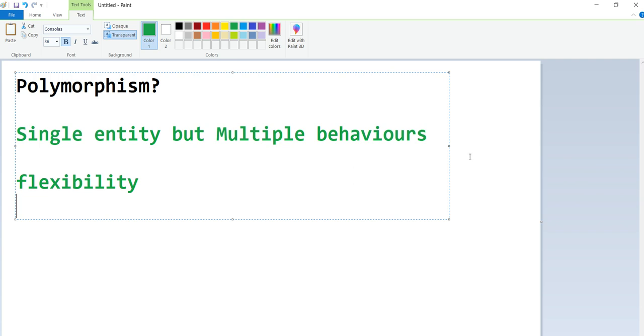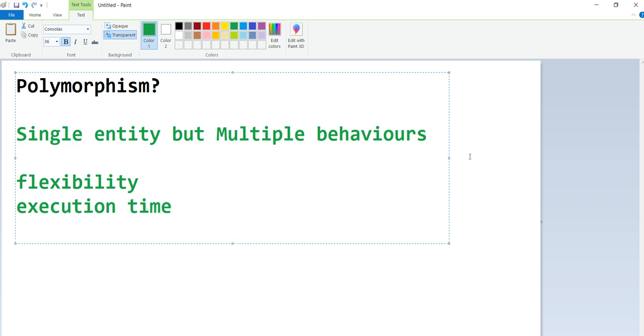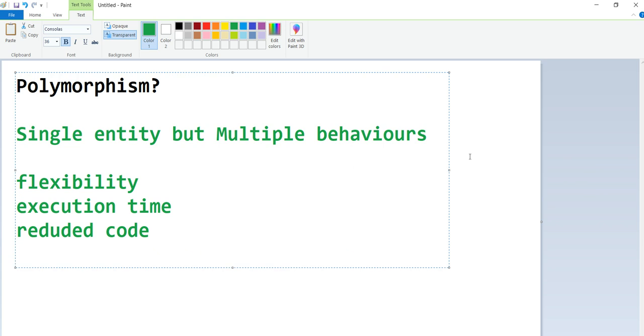It also reduces the execution time. Why does it reduce the execution time? Obviously, the code is reduced, so if the code is reduced, automatically the execution time will be faster. And also, if the code is reduced, obviously it has security as well.